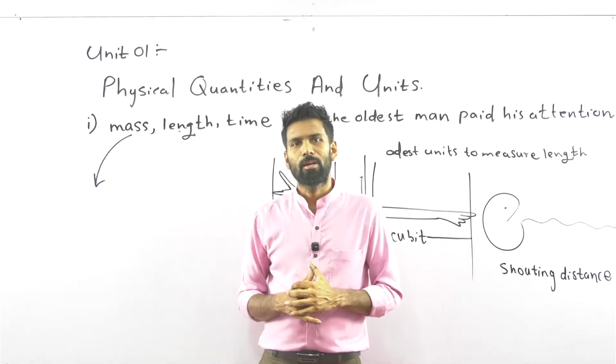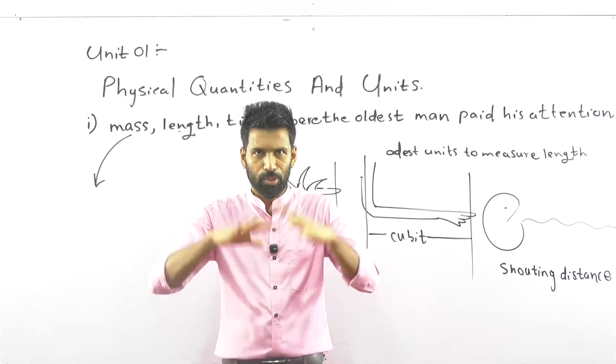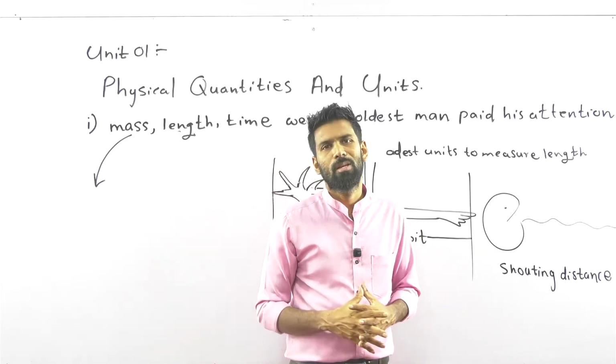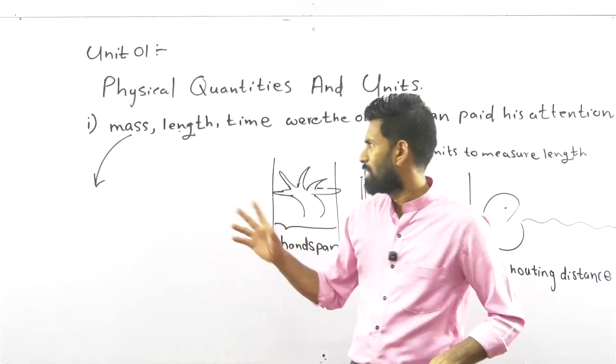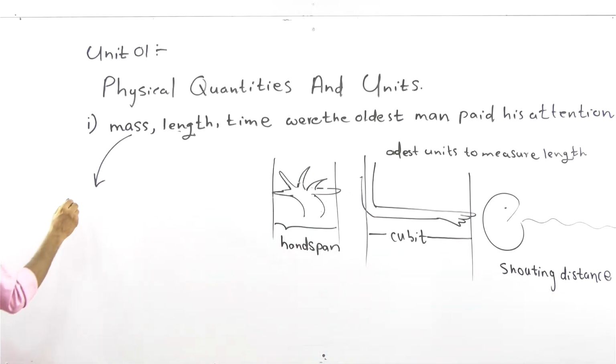You are taking a large jackfruit. It's 5 times the mass of that stone. Likewise, in the oldest days, to measure the mass, certain stones were used.